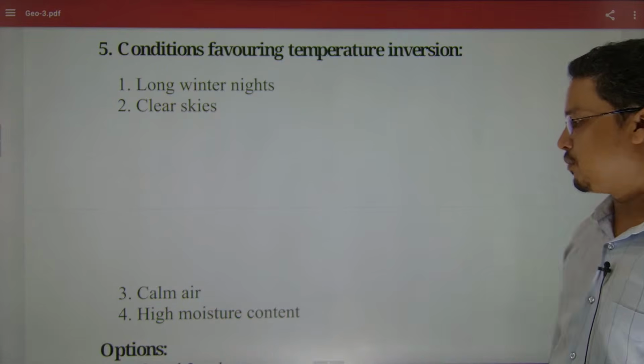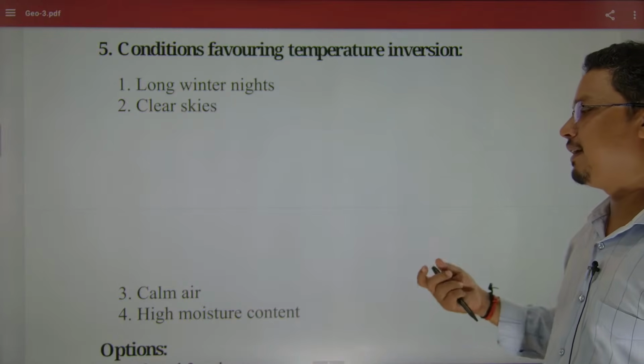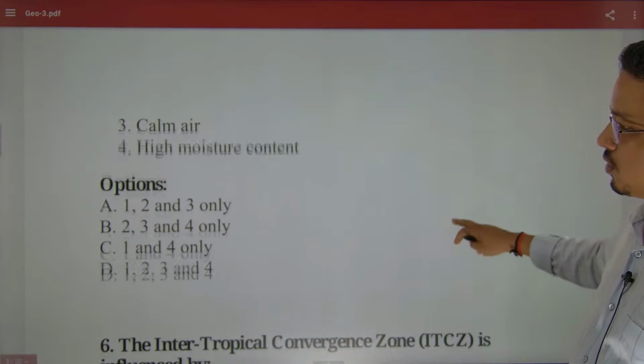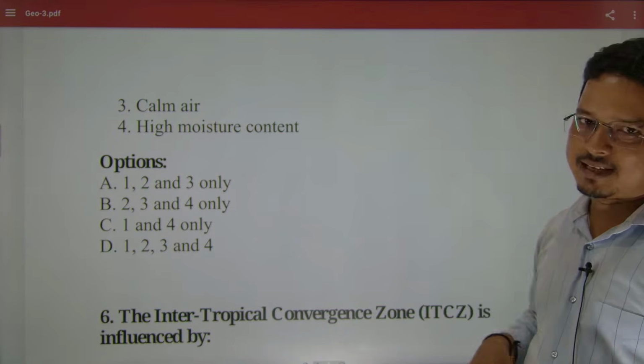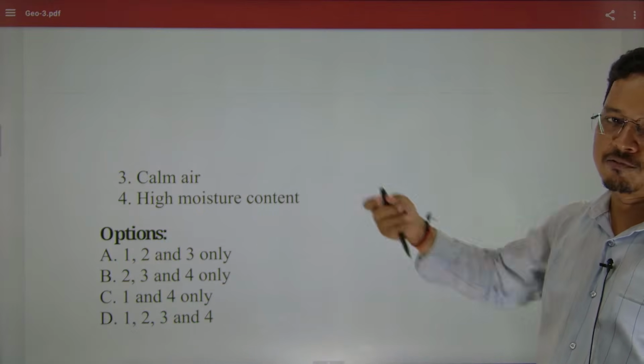So high moisture content is not required. We need what? Dry kind of air. So high moisture is not required. The other three are fine. If I go to the options, option 4 would be cancelled, because if there would be more moisture then atmospheric heating will be there.